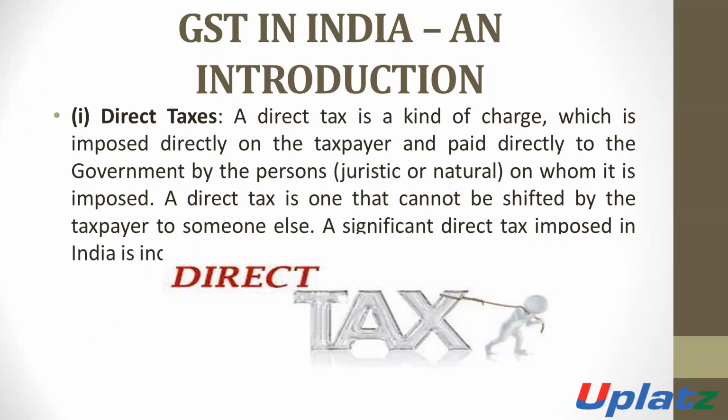The tax which is directly paid by the taxpayer to the government is known as direct tax. It cannot be transferred or shifted from one person to another.